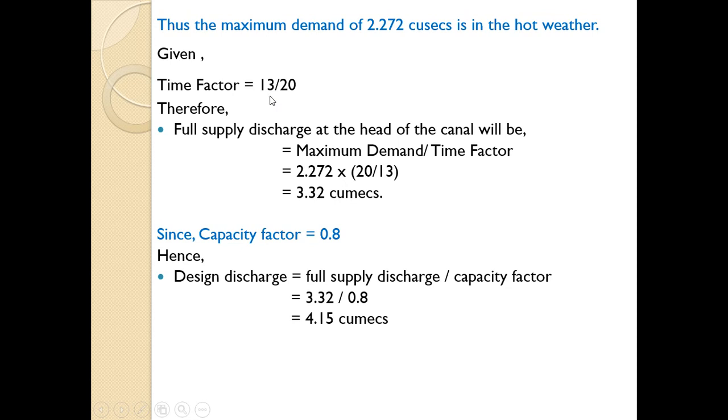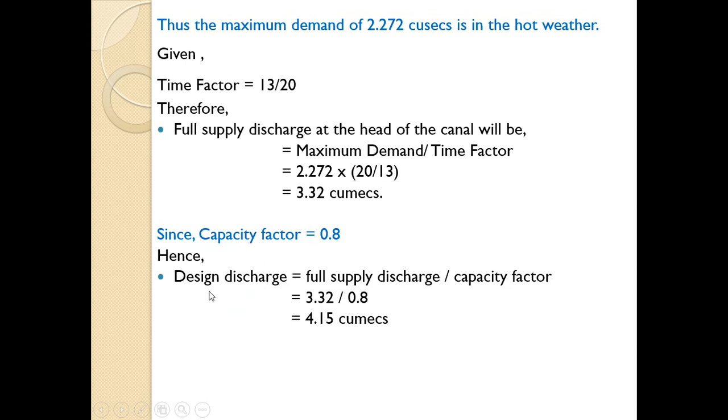Now this 13 by 20. So 20 will come into the numerator and 13 will go to the denominator as it is divided. So here full supply discharge will be 3.32 cumecs. As capacity factor is given as 0.8, for calculation of design discharge we have to consider this capacity factor.